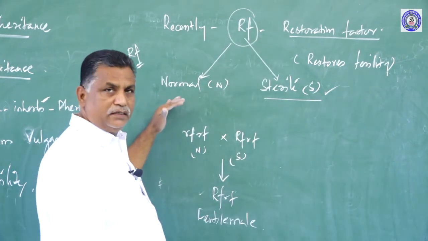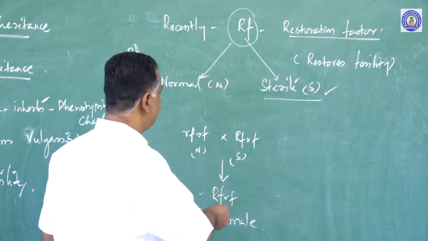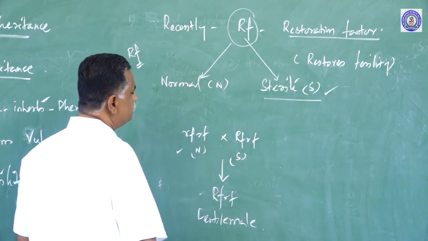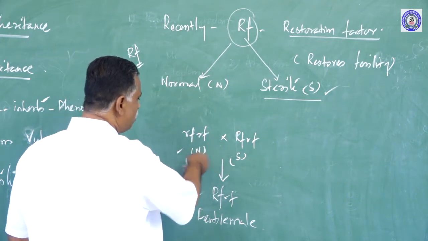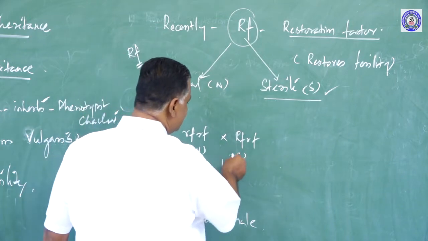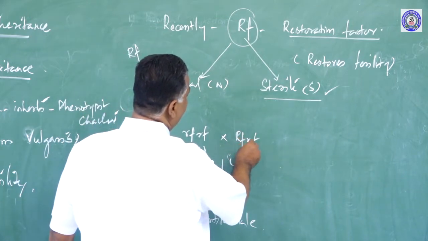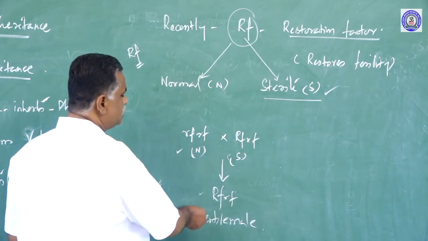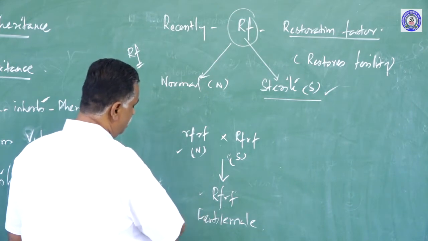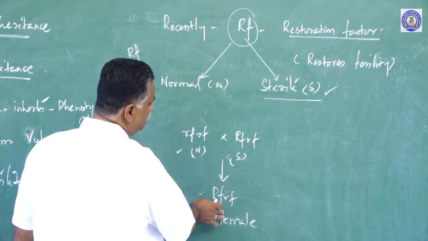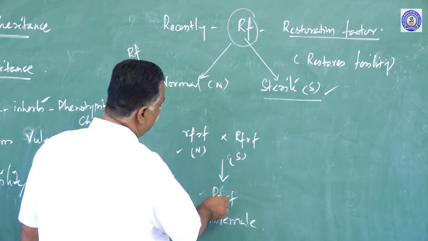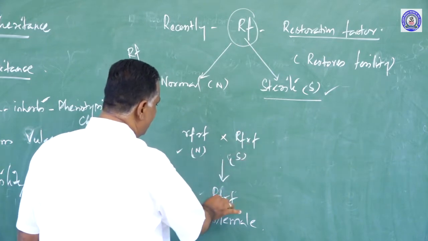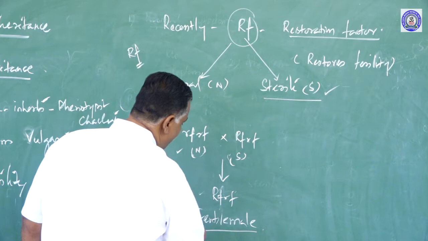See, this can be explained with the help of a cross made like this: small r small f, small r small f, this is normal. The RF factor, this is in the normal variety, normal cytoplasm. This is in the sterile cytoplasm, capital R F and small r f. If you make a cross, there are two chances. We will get, in the F1 individual, capital R small f and small r small f. Here, since the fertility factor has been contributed from here, we will get a fertile male.